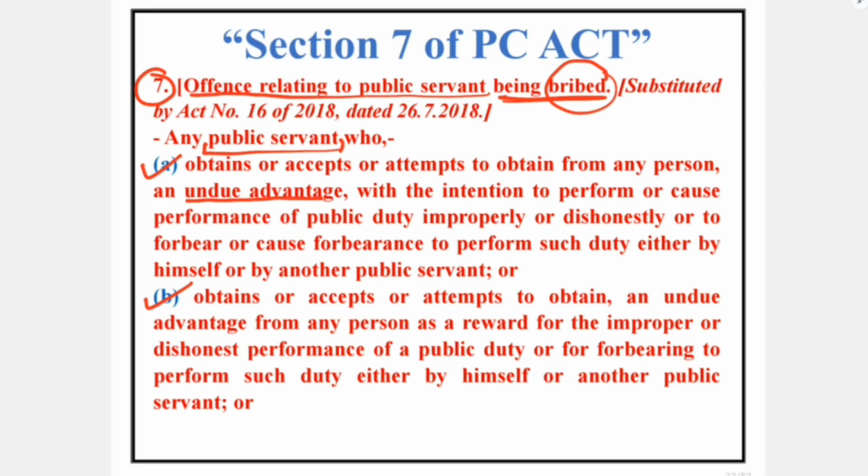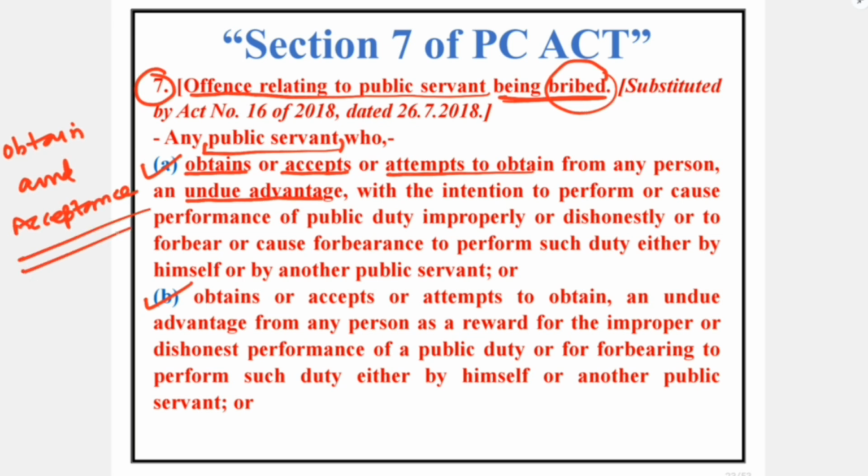Clause A says, if the public servant obtains or accepts or attempts to obtain. There is a difference between obtain and acceptance. To understand that concept, we have to study the important judgment of the Honorable Supreme Court, Neeraj versus State of NCT, judgment date 15th of December 2022.